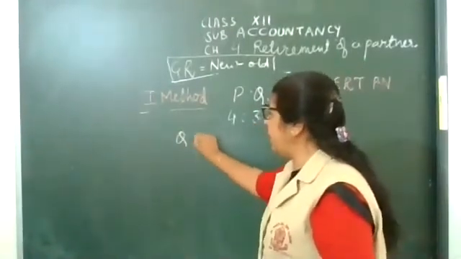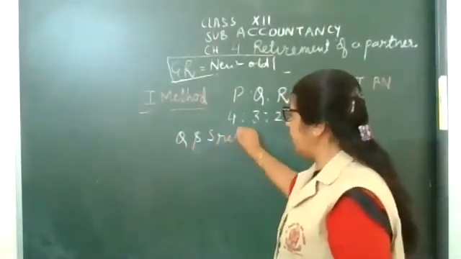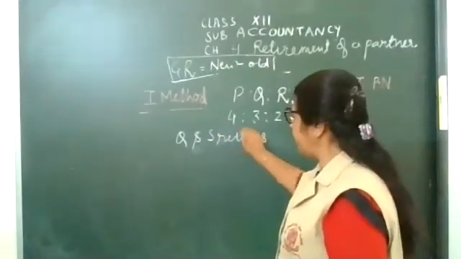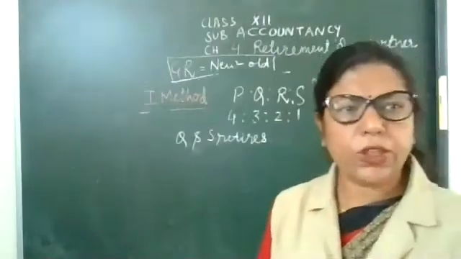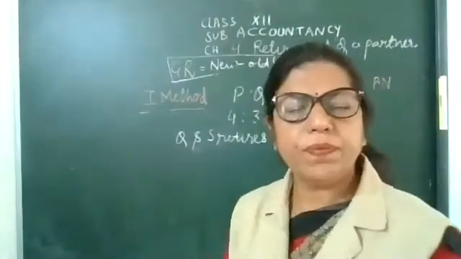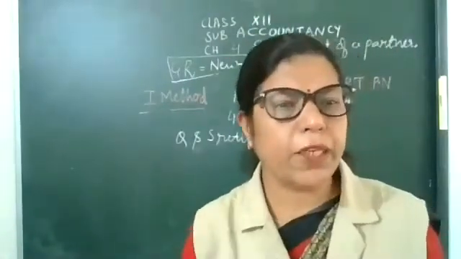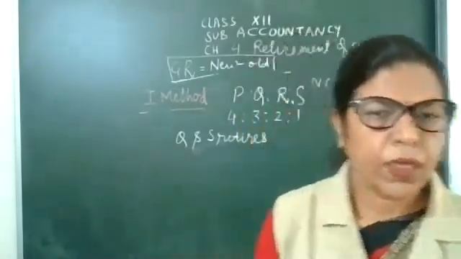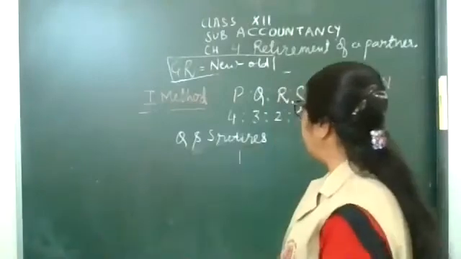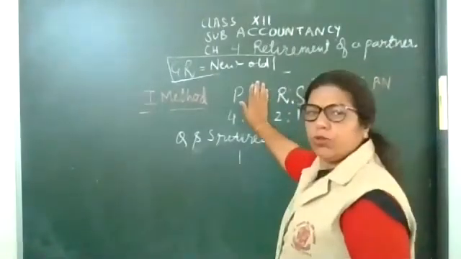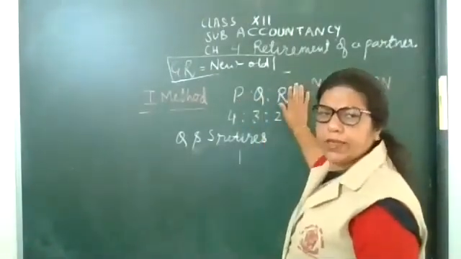Q and S retired. This is very important question. Q and S, 2 partners retired. Now who are the remaining partners? P and R. Very good. What to do? Remove Q, remove S.